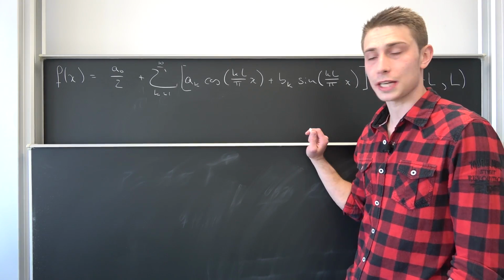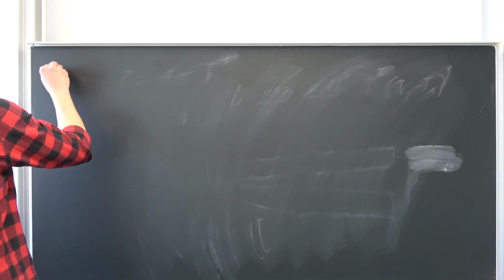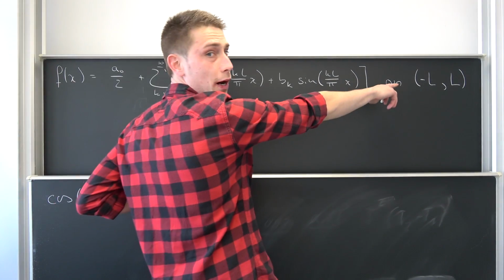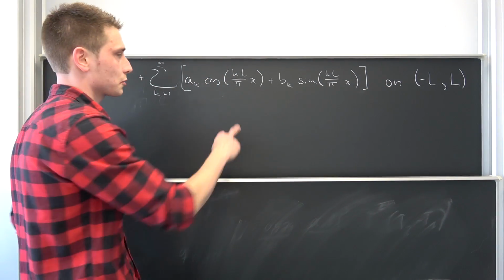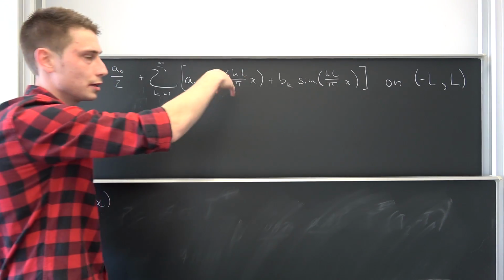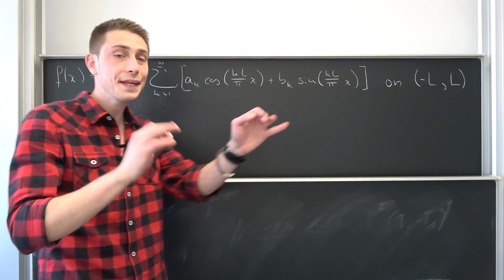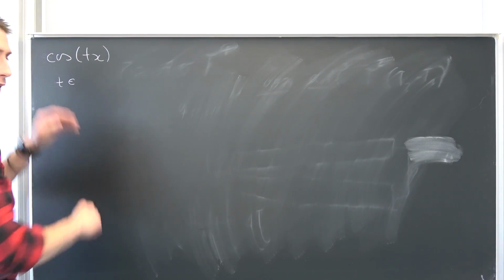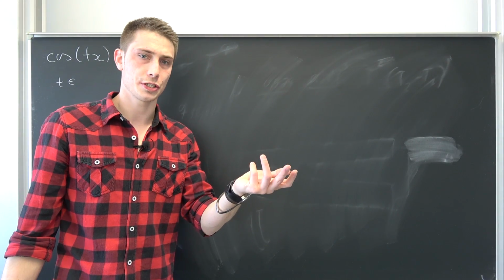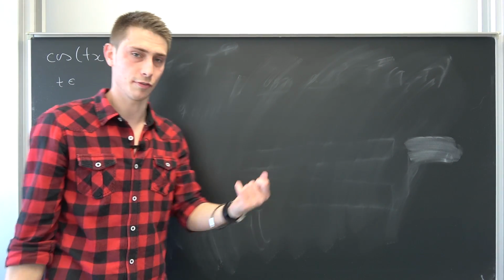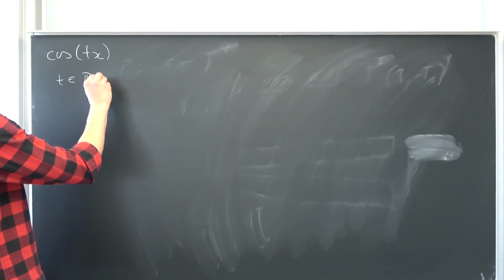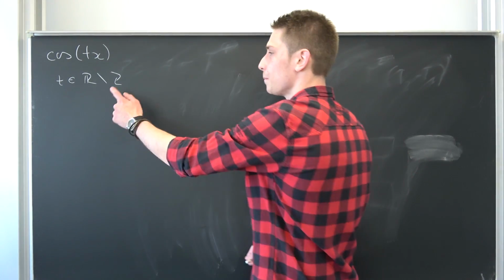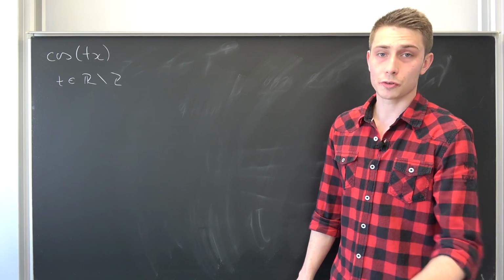We are going to take a look at exactly the cosine of t times x on the interval from negative pi to pi, meaning some stuff is going to cancel out right here, this 1 over pi and those arguments of the sine and cosine. Also I want to place a little restriction on t. We don't want t to be an element of the integers, otherwise it would cause problems. You are going to see this in a few minutes. So we want t to be an element of the real numbers without the integers. So we are going to go ahead and get started.